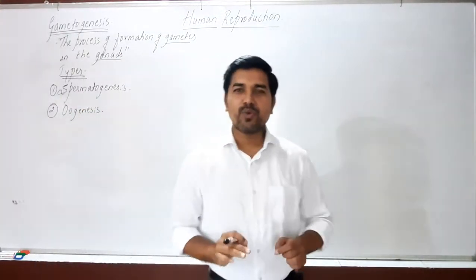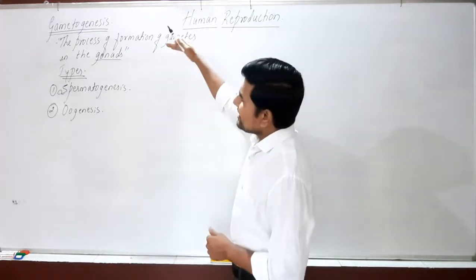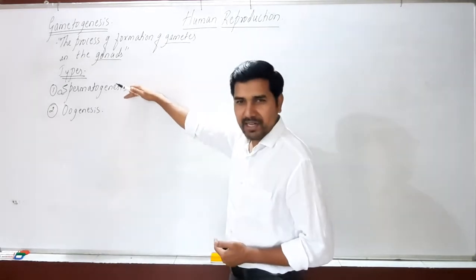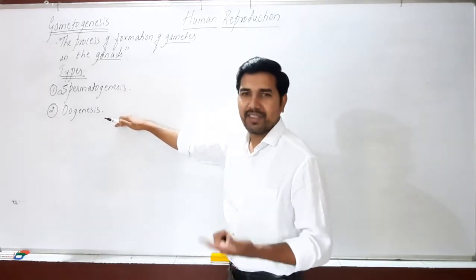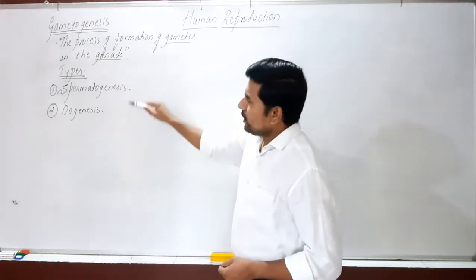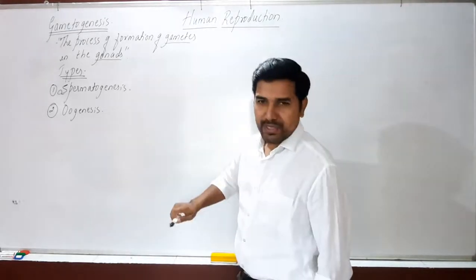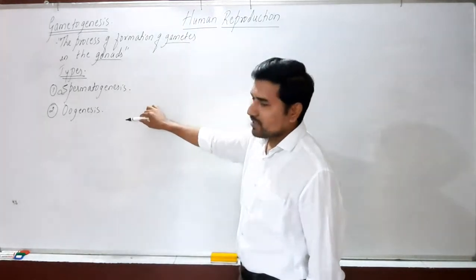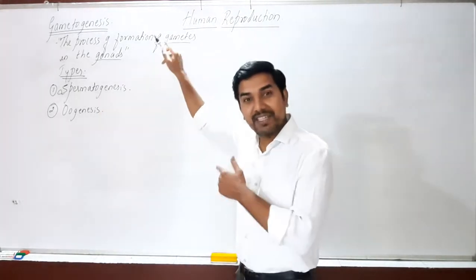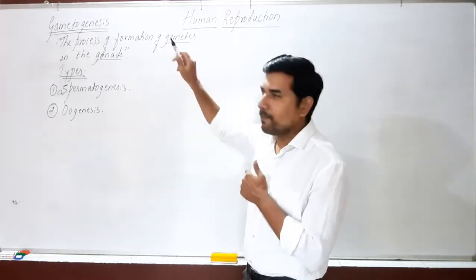Spermatogenesis and oogenesis. The general definition of gametogenesis also suits good for the spermatogenesis as well as oogenesis. That means we are taking the same definition for these two terms. So there are two types of gametogenesis: spermatogenesis, second one is oogenesis. How can we define spermatogenesis with respect to the general definition of gametogenesis then?